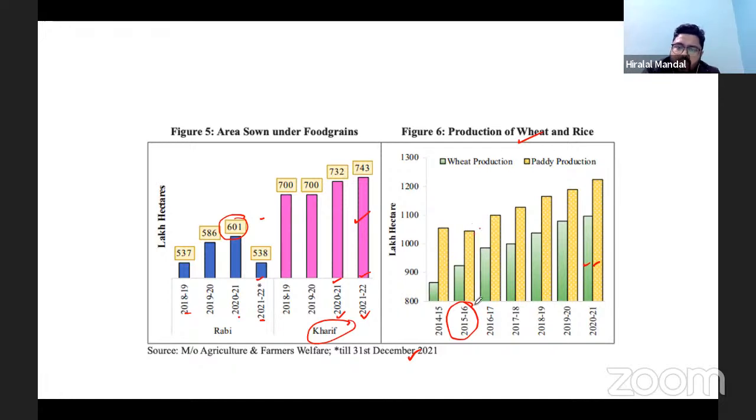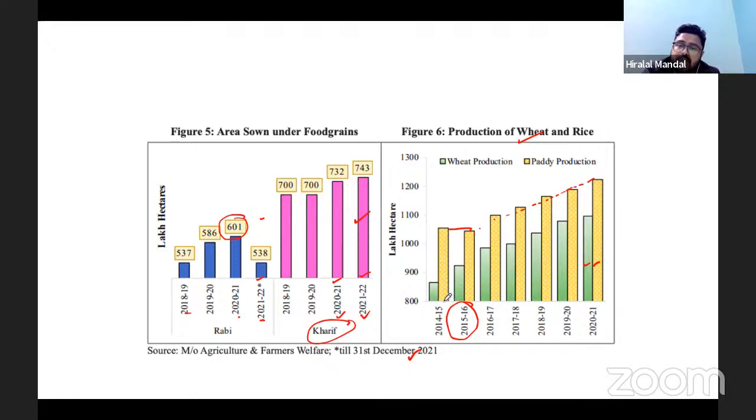No, in 2015-16 it has in fact gone down, and then it keeps on rising. A similar story, but there is one difference. Paddy production went down in 2015-16, and from 2016-17 it has gone up.